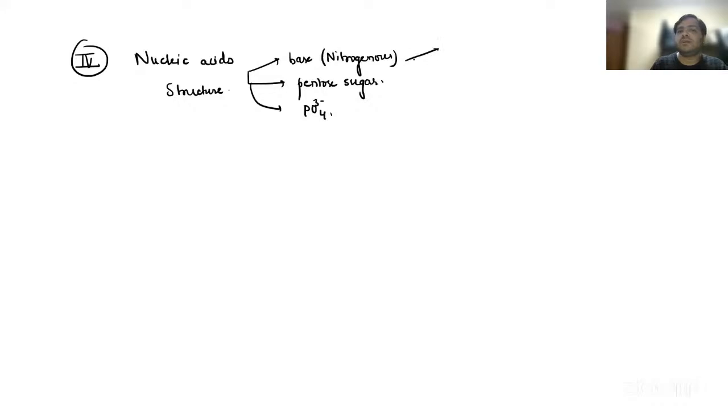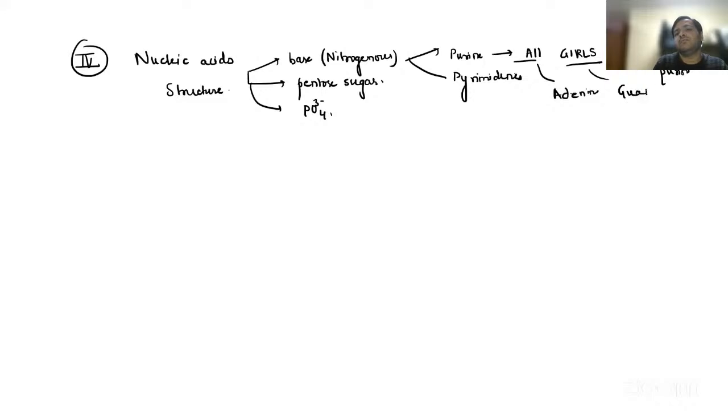The nitrogenous bases are again classified into purines and pyrimidines, right? Purines, we already know, learn by the mnemonic: all girls are pure. Pure means purines. A means adenine and G means guanine. Pyrimidines are cytosine, thymine, and uracil. Uracil is found only in RNA. Thymine is found only in DNA, right?